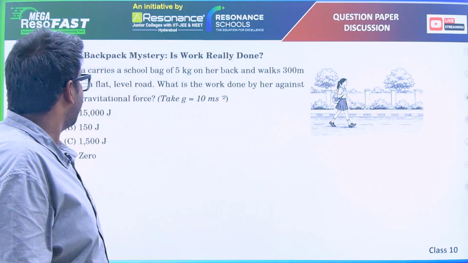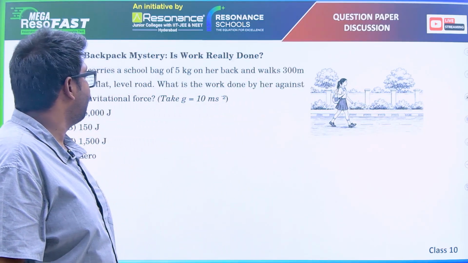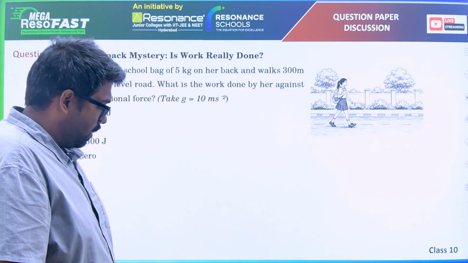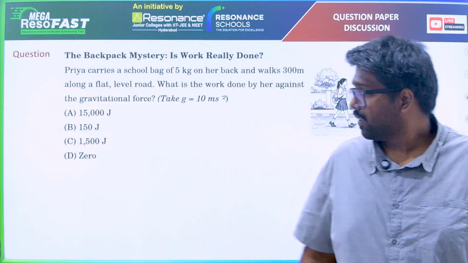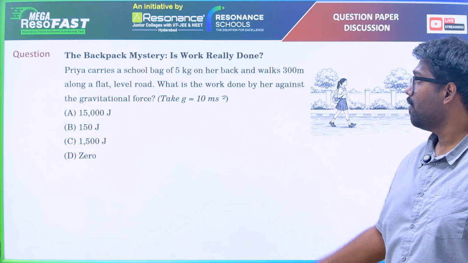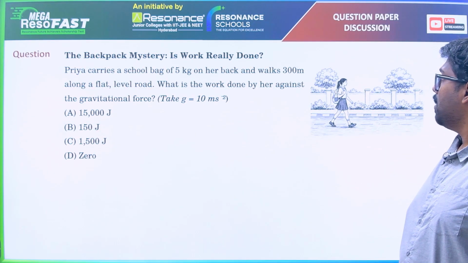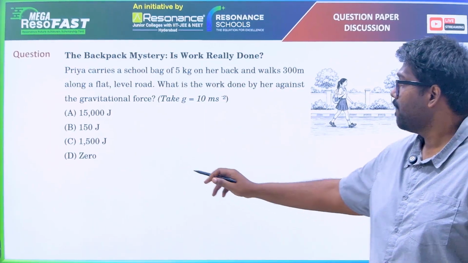Priya carries a school bag of 5 kg on her back and walks 300 meters along a flat level road. What is the work done by her against the gravitational force?